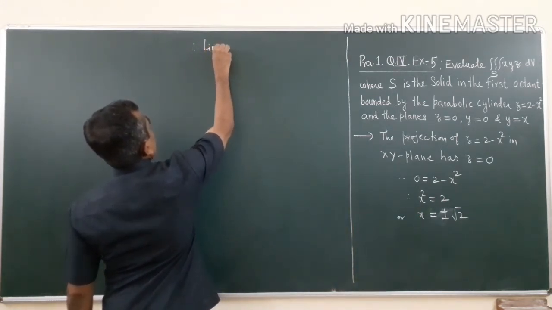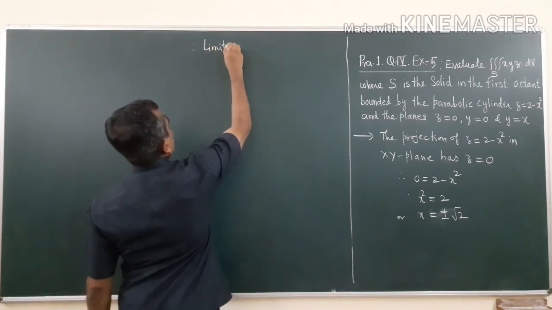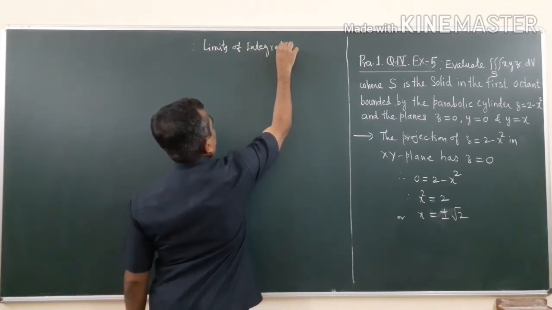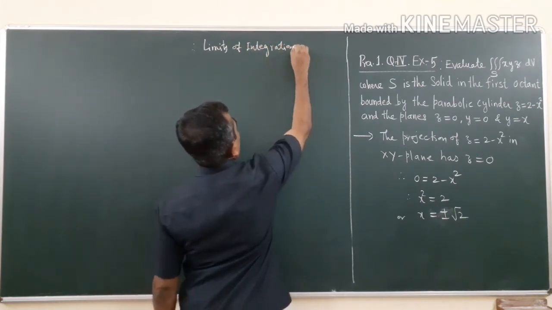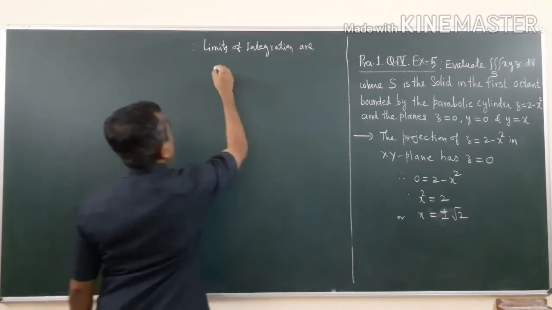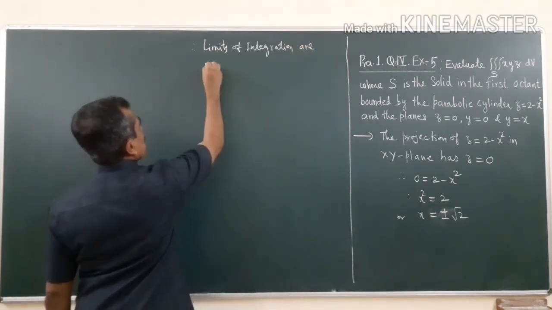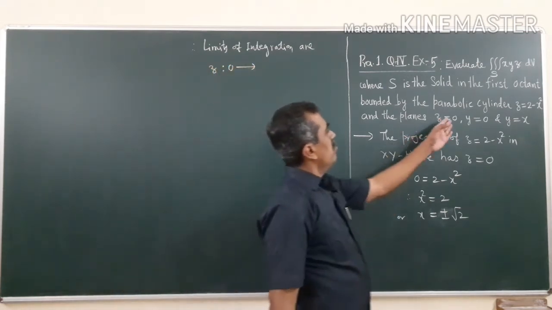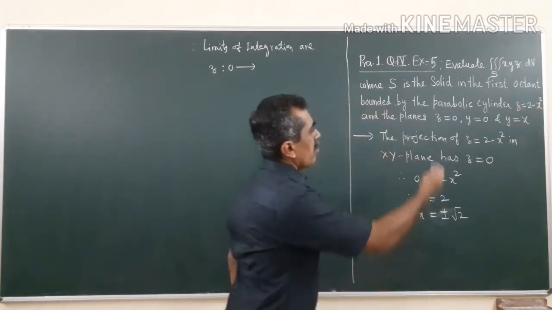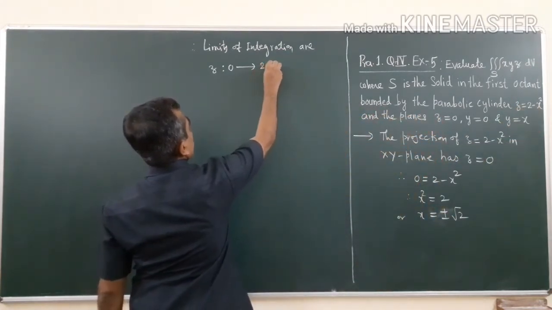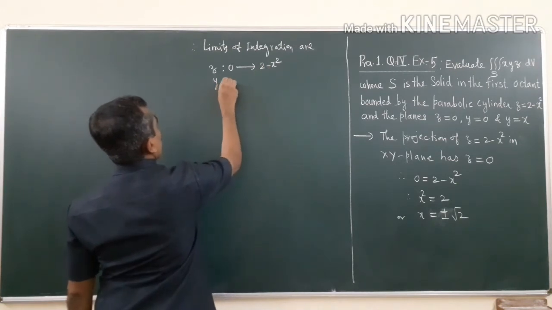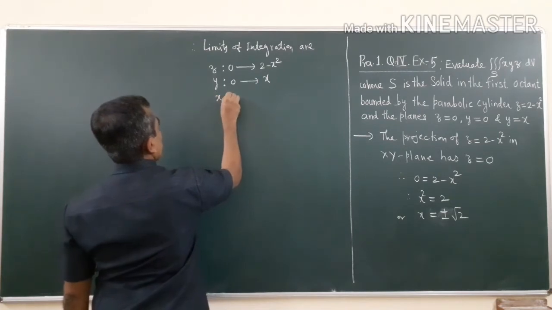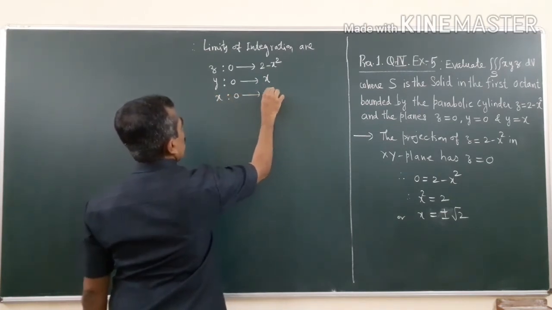Therefore the limits of integration are: z runs from 0 up to the cylinder 2 minus x square. Then y will run from 0 to y is equal to x, and x runs from 0 to root 2.